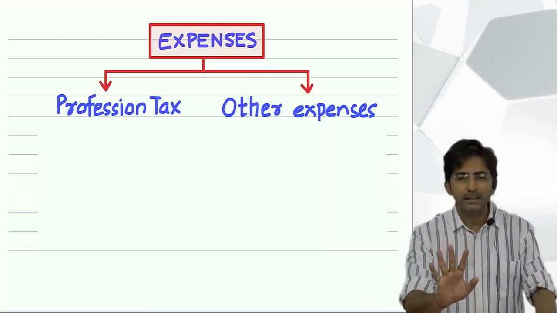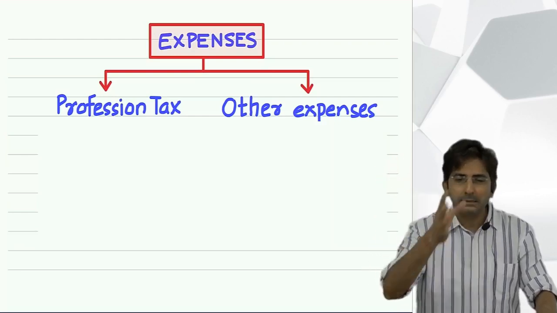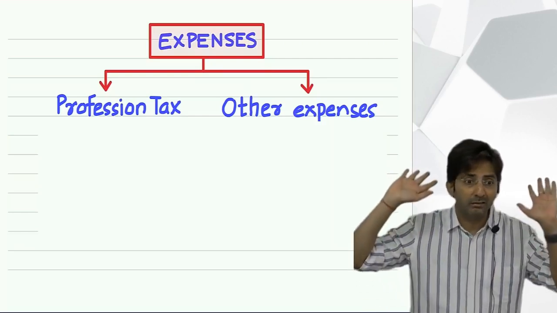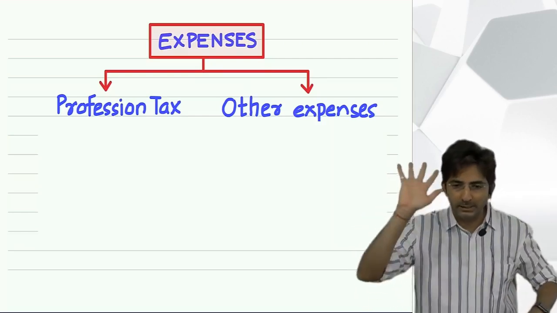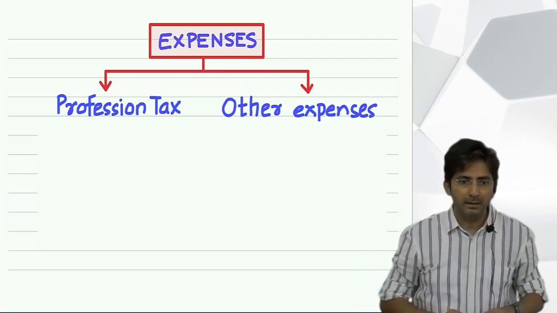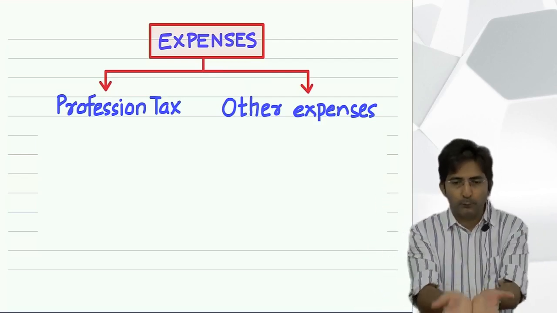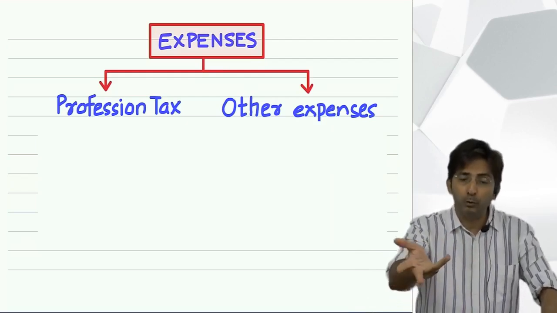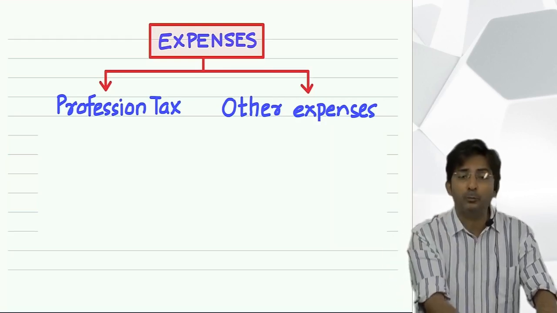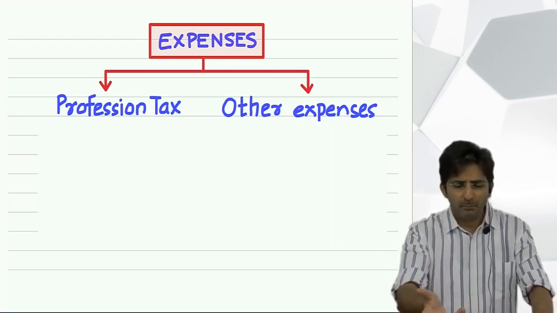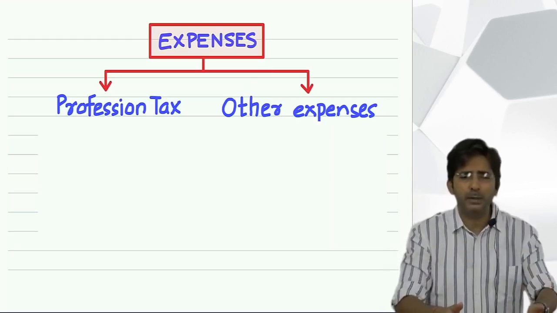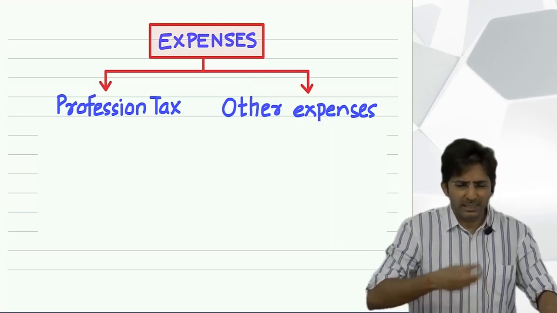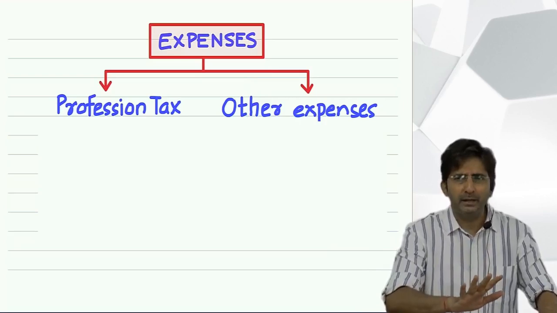But don't worry, profession tax is not a big amount. On the higher side it is 2,400 something for the whole year. It is not a dangerous thing. It is not a big expenditure. For a year, if you have to pay 2,400, what? See, you don't have to remember the amount. Some people have to pay 2,500, some 1,200 rupees. There are different amounts. But how much profession tax a person has to pay, you don't have to remember. I am just giving you a feel. Say roundabout 2,000 also if you have to pay in the whole year.